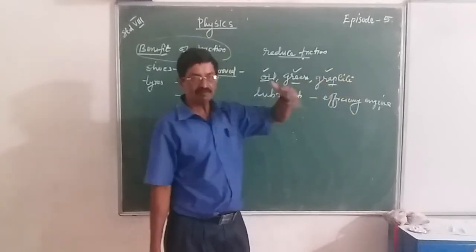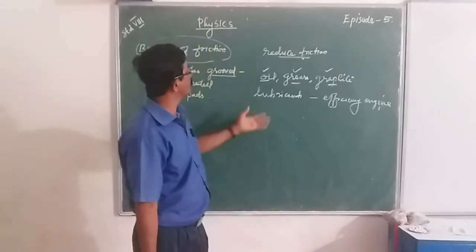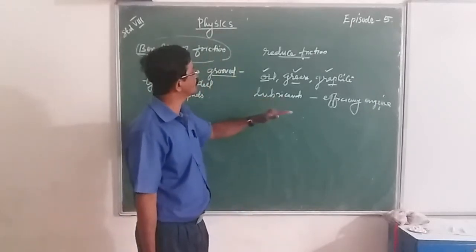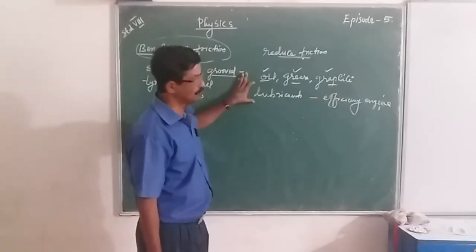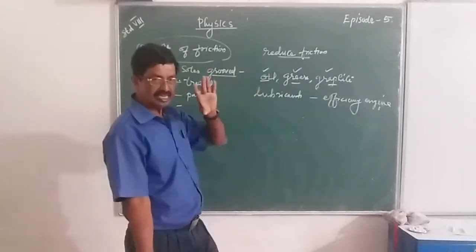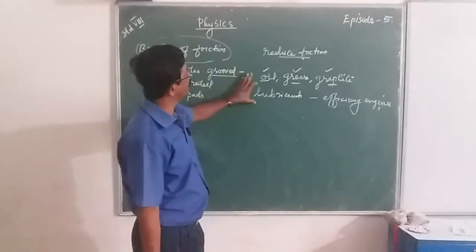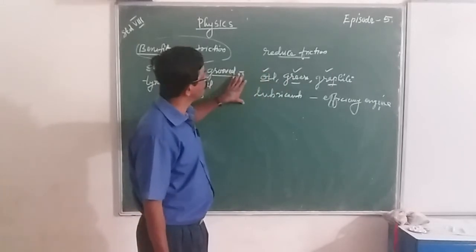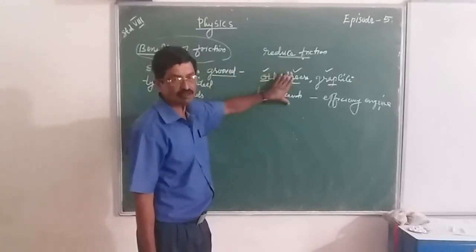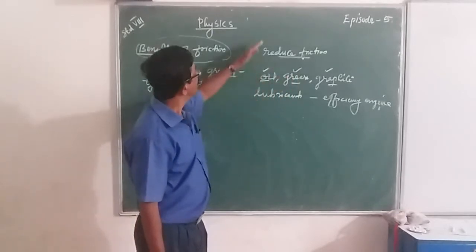Otherwise there will be loss of energy in the form of heat. That we can reduce, hence we can increase efficiency by using these lubricants. But in certain machines we cannot use a lubricant. There we use air cushions instead of a lubricant to reduce friction.